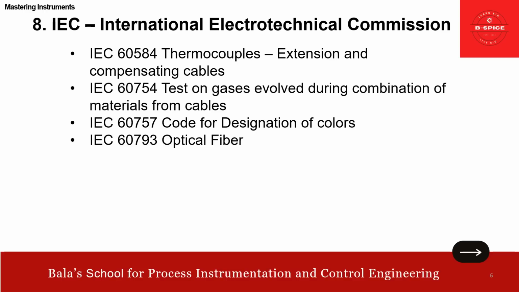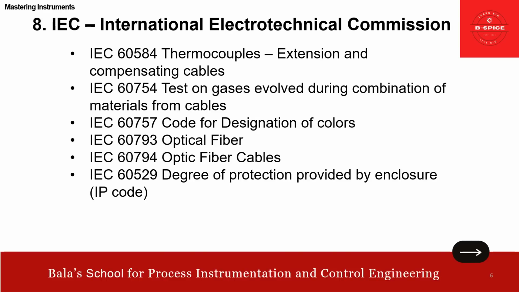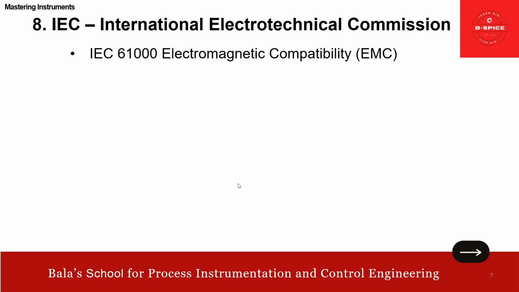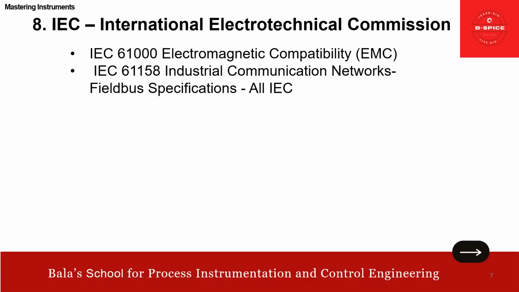Then 60793 talks about optical fiber, and 60794 talks about optical fiber cables. Then 60529, this we all know, right? Degree of protection provided by enclosure, that is the IP rating. Then 61000 talks about electromagnetic compatibility, EMC. 61158, very important for us. 61158 is industrial communication networks, that is the fieldbus specification.